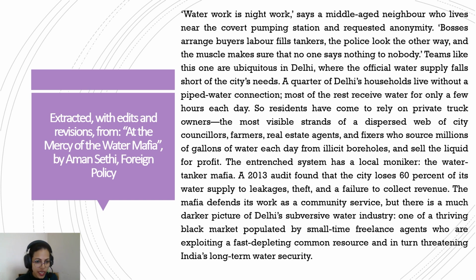And Delhi is already facing water shortage. That means there are a lot of people who are not able to get water, and this whole ecosystem that was just described is illegally pumping water and selling it to the people who cannot get water from the government. So there are a lot of people in Delhi who do not have piped water supply.